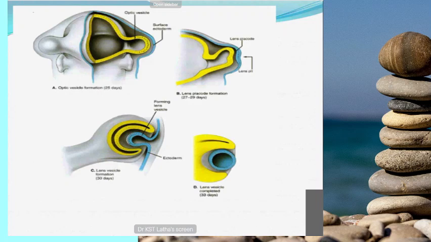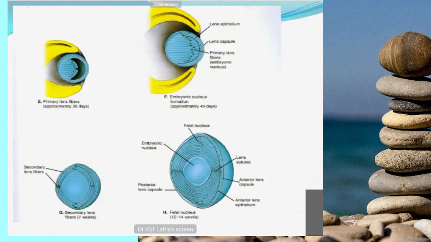It's clear now. Okay, embryologically, the lens develops from the surface ectoderm. During the 25 days, the optic vesicle formation occurs, and during 27 to 29 days, there is lens placode formation. So mostly the lens develops from the surface ectoderm. Lens vesicle formation at 30 days, and lens vesicle formation is completed during 33 days.